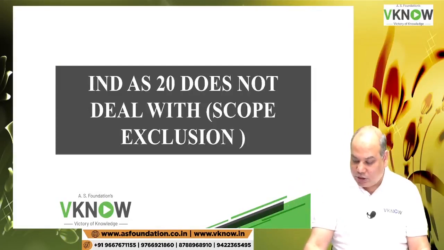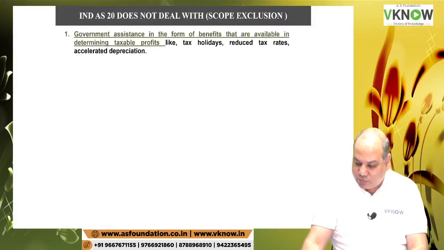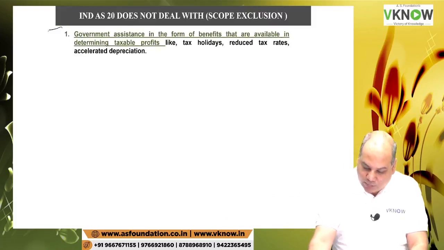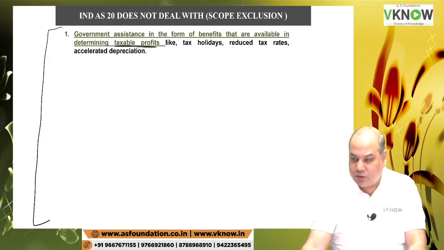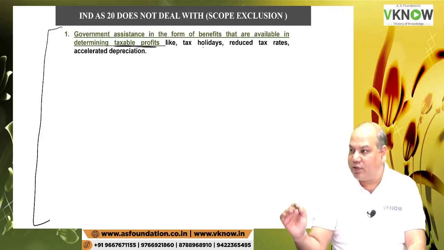Ind AS 20 does not deal with. So there is a scope exclusion. What do you mean by scope exclusion? That it is not applicable. So keep this in mind. This government assistance in the form of benefits that are available in determining taxable profits. Ind AS 20 does not deal with any tax benefit given under the Income Tax Act.